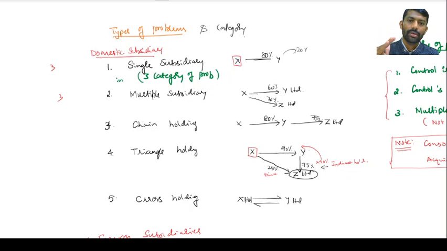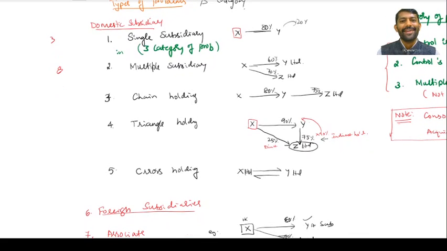So in that combination, in one subsidiary it is the beginning of the year, in another subsidiary it is during the period. Possible? Yes, sir. In one subsidiary it is the beginning of the period, in another company it is a multiple acquisition. Possible? In one subsidiary it is during the year, another subsidiary it is a multiple acquisition. Possible? Like that, minimum, if I'm not wrong, 8 varieties of problems are possible.